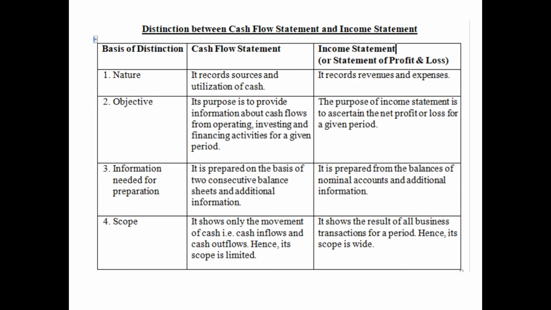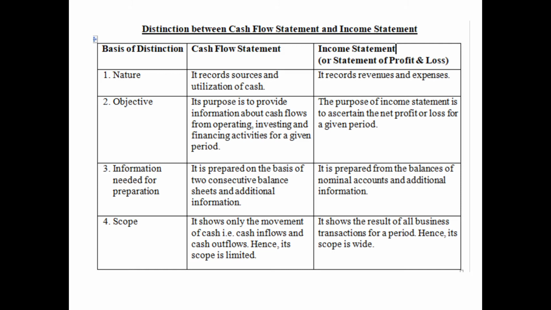Then the third basis of difference is information needed for preparation. In order to prepare the cash flow statement, two consecutive balance sheets and additional information are required. But for the preparation of statement of P&L, the balances of nominal accounts and additional information are required. Balance sheet is not required for income statement. Then scope.